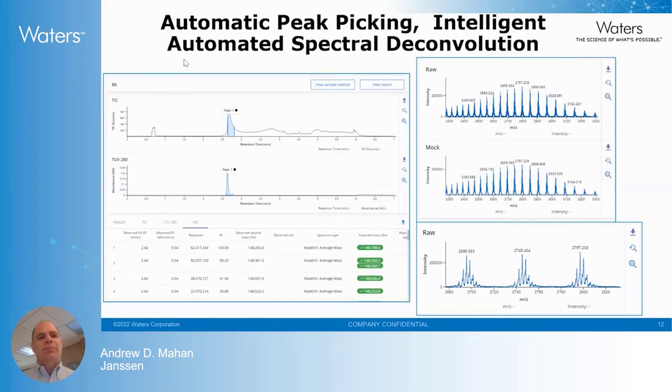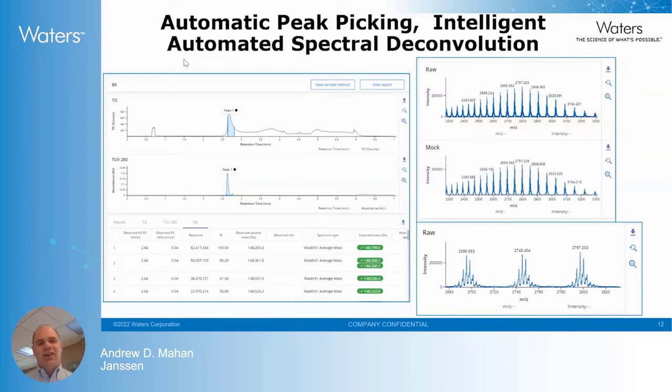This is another point I wanted to mention that I experienced in using this intact mass app. It has automated peak picking, so we don't have to go through deconvolution settings. What most impressed me is this intelligent automated spectral deconvolution.